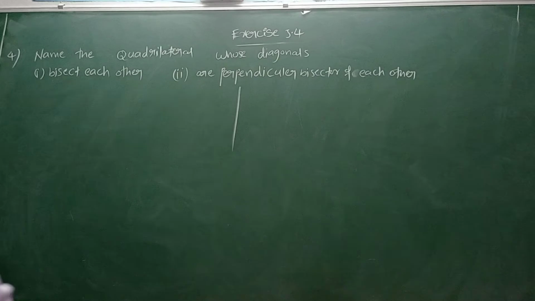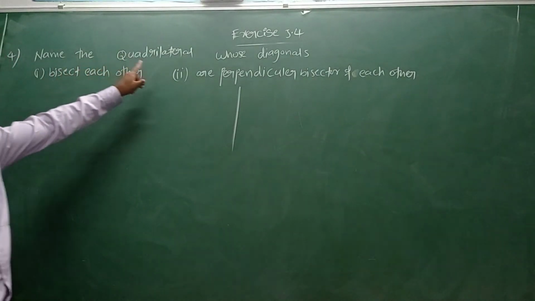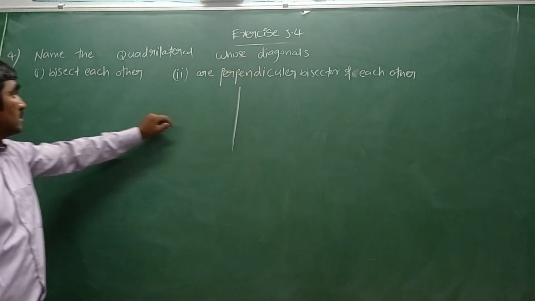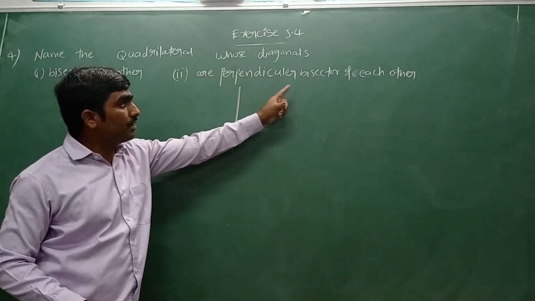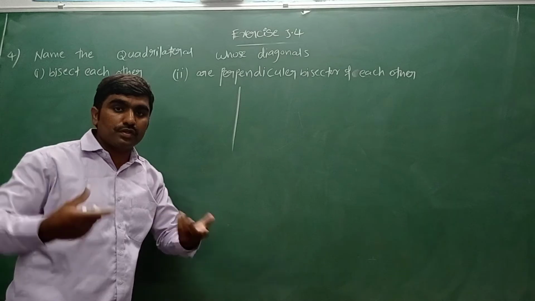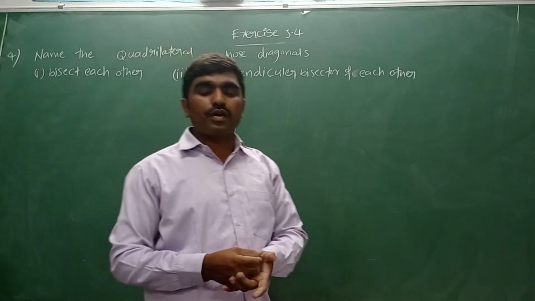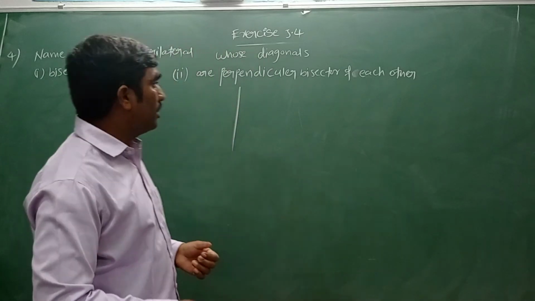Yeah, next we'll go for the fourth bit. They are asking: name the quadrilateral whose diagonals bisect each other, and whose diagonals perpendicularly bisect each other. Once we know the properties of types of quadrilaterals, then we can write all this easily.